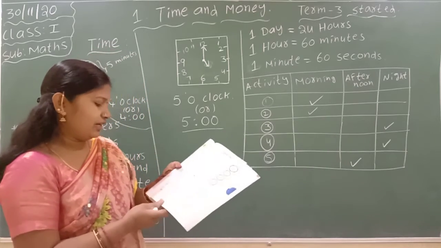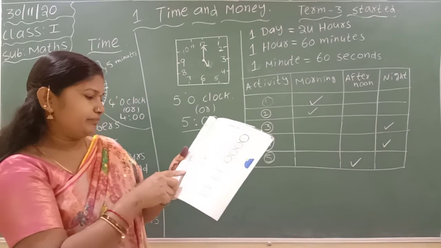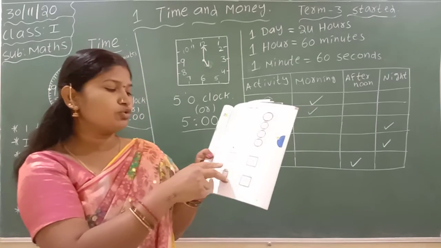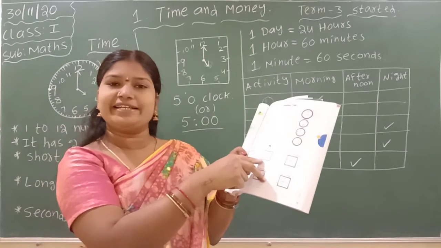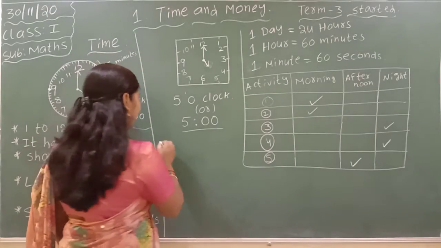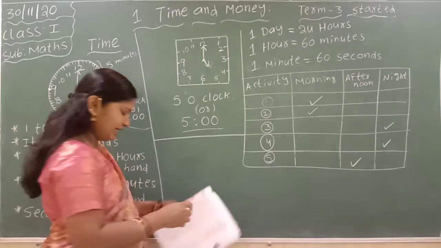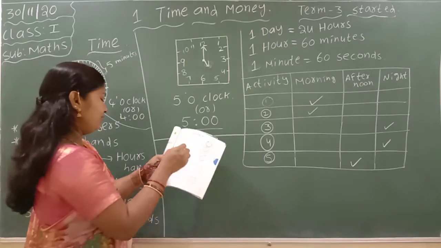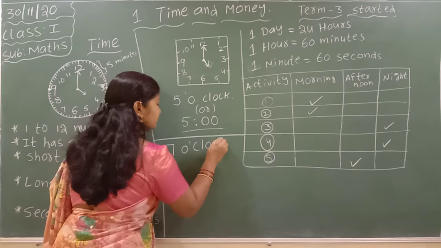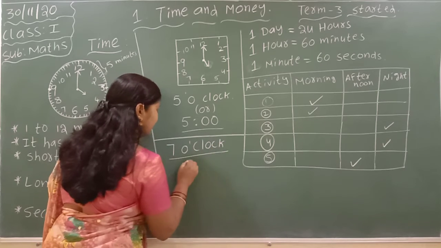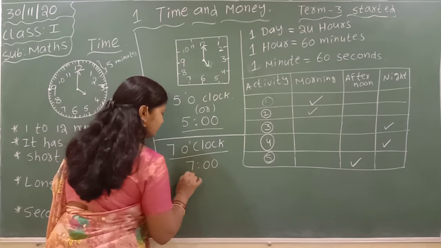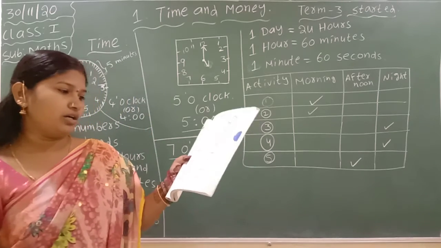They have given this one first. And goes to school. When Mala goes to school, the small hand is at 7, the long hand is at 12. So we have to finish that here in the second dash. First 7 o'clock, and 7:00.